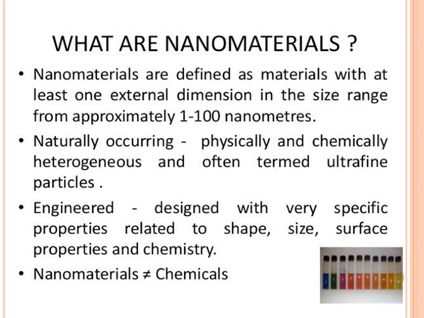Now, naturally occurring materials are physically and chemically heterogeneous and often termed ultrafine particles. So if naturally occurring materials are there, we say that the particles are ultrafine particles. Now in engineering, we can design nanomaterials with very specific properties, and these properties are related to shape, size, surface properties and chemistry. So nanomaterials we will see in that.